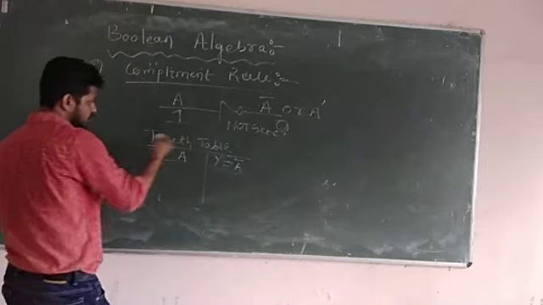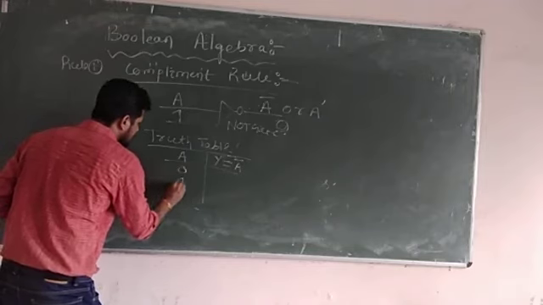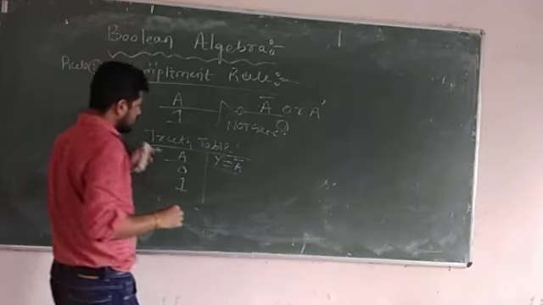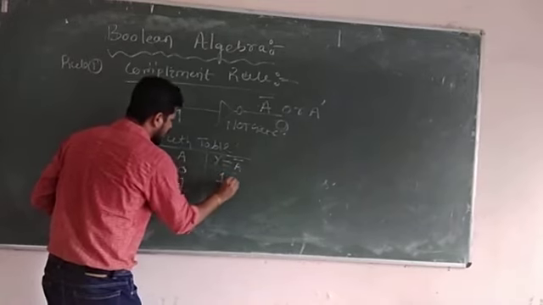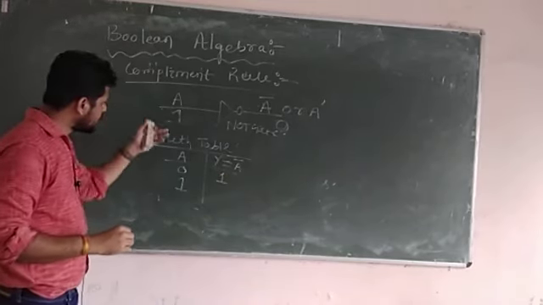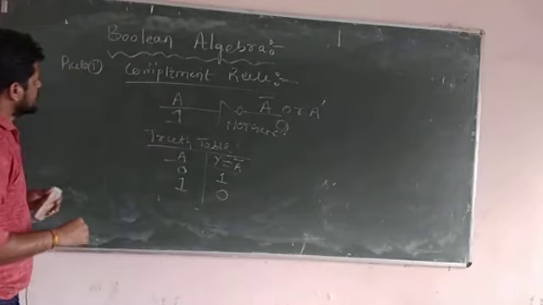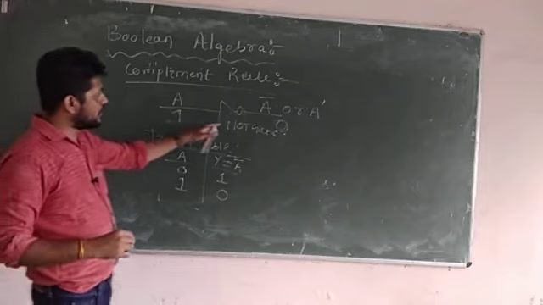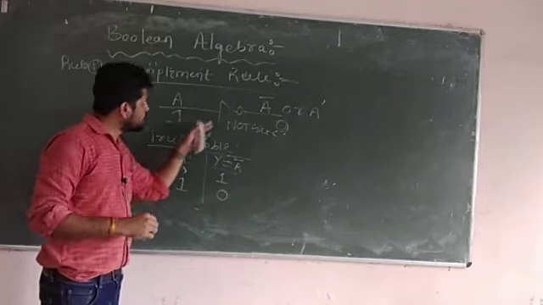What are the possibilities of this variable A? This A can be 0 or 1. So if we give 0 to this gate, it will produce 1, and if we give the input as 1, it will produce output 0. So this is the basic symbol for complement, and this is the truth table for this complement.